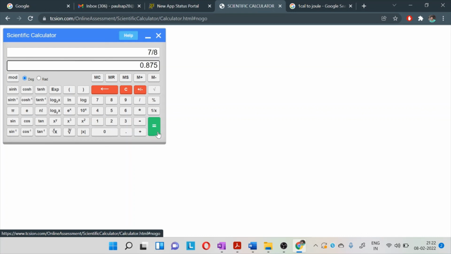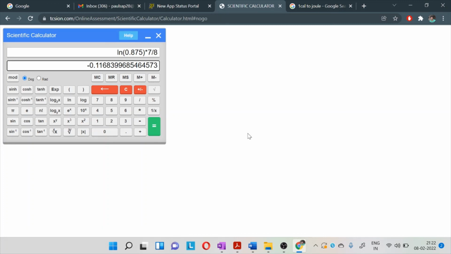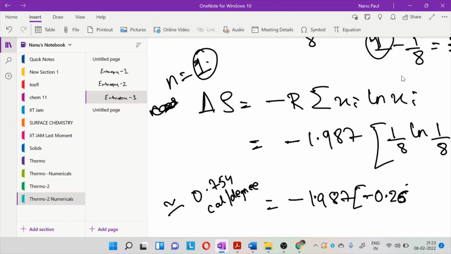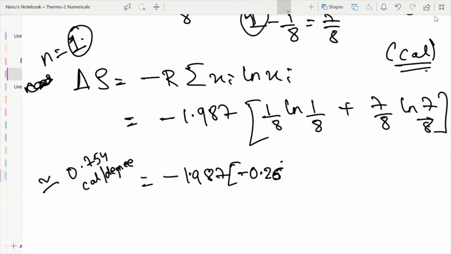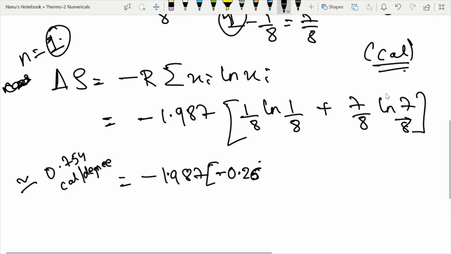So you guys see, I'm doing the problem and you are seeing how important it is to be alert in the exam. I'm telling you again and again, try not to make silly mistakes. If you don't make silly mistakes, your chances of going to IIT will skyrocket. Truly, no doubt. Minus 0.116, or I can write minus 0.12 if I'm converting to two figures after the decimal.